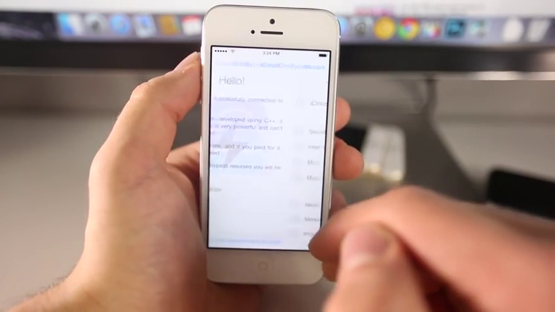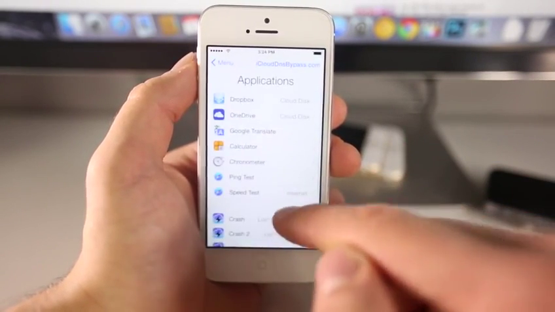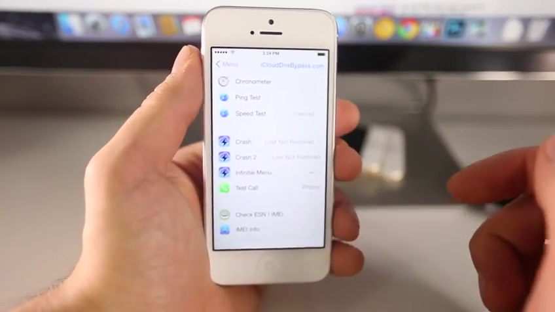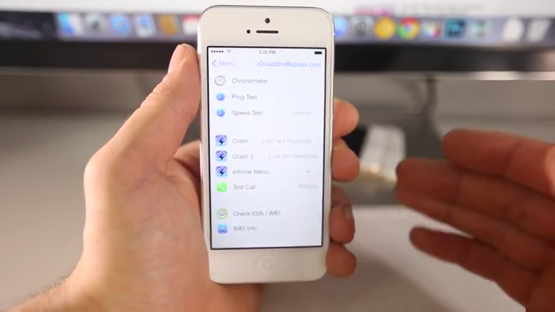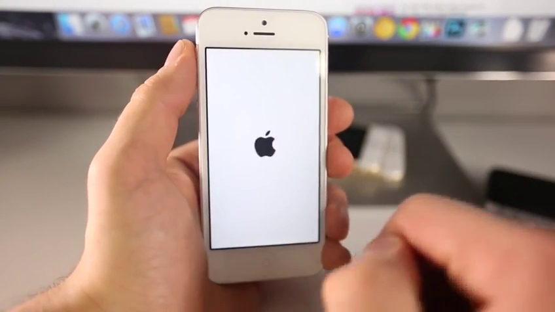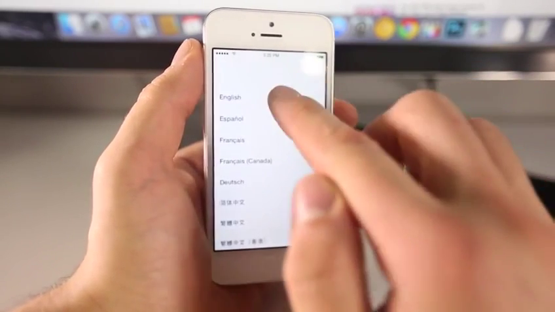Now go to menu, and then we're going to go down to applications, and in here, you guys want to select crash. So this will crash your device, but that's what we want to do in order to get to the home screen. So let's go ahead and click on that guy. Your iPhone will respring. Good, that's what we want to happen.